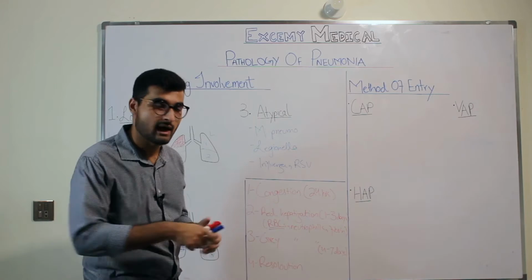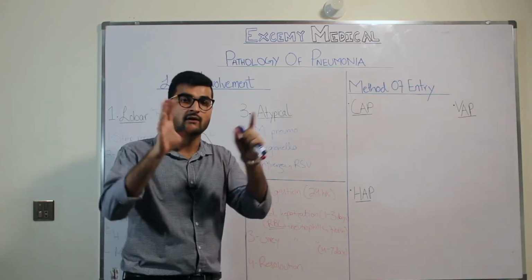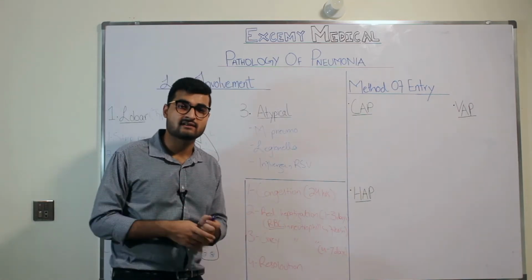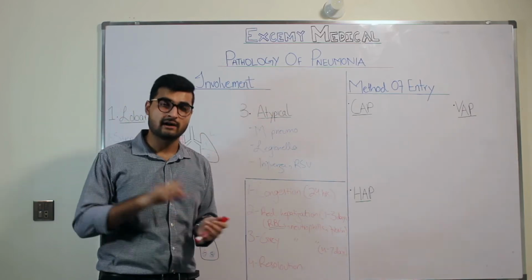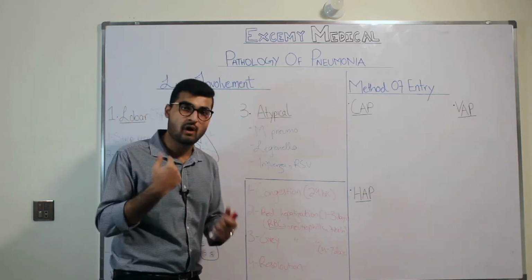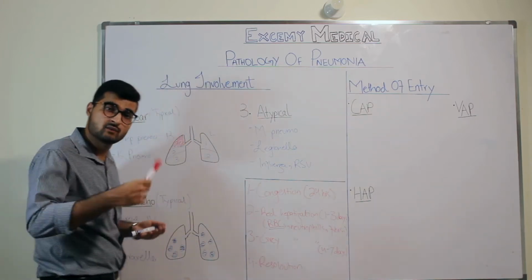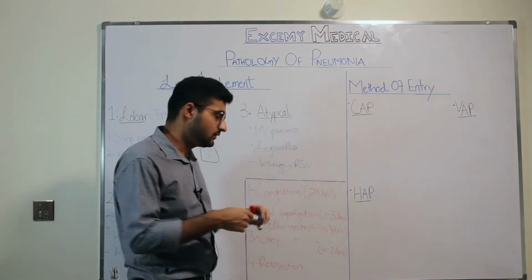So what do you have? In atypical pneumonia, you basically see chest infiltrates on a chest X-ray film. Now, what are infiltrates? Infiltrates are inflammatory cells that are present in a diffuse arrangement throughout your lung fields. So how will it look on an X-ray? If you don't see consolidation, what will you see?